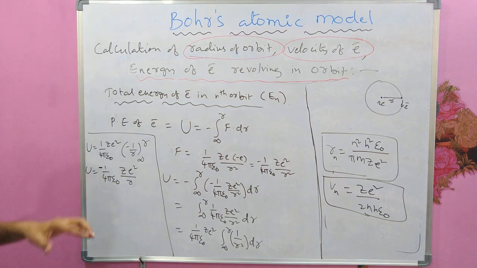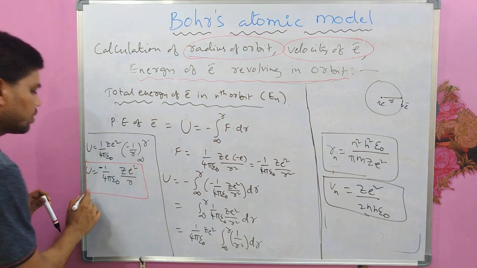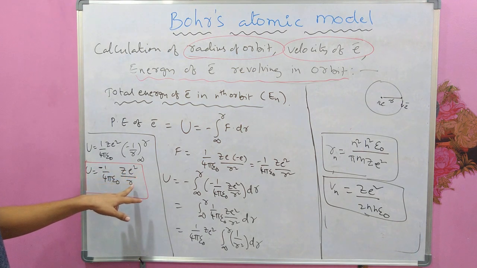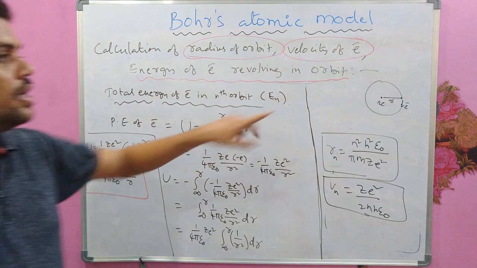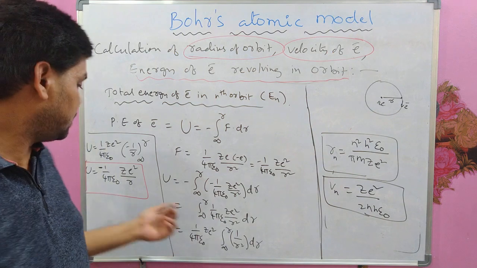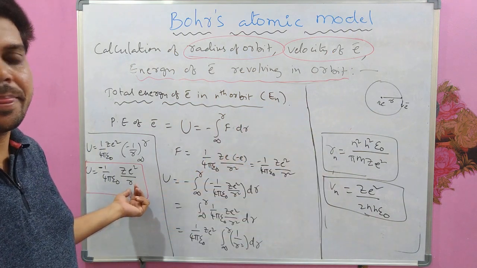So what is the potential energy of the electron? Minus 1 by 4 pi epsilon naught ZE square by R, where R is the radius of that orbit, which depends on n, the orbit number.